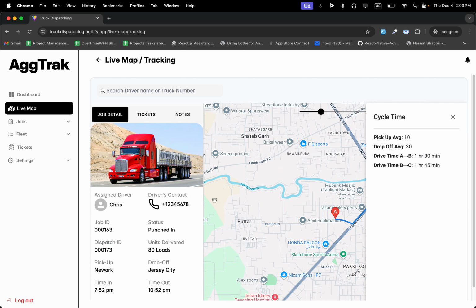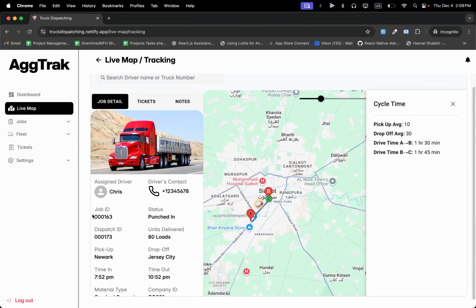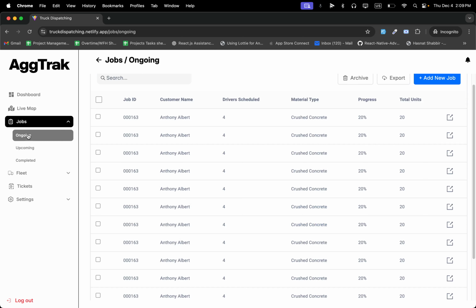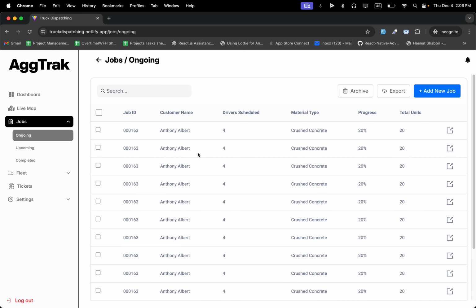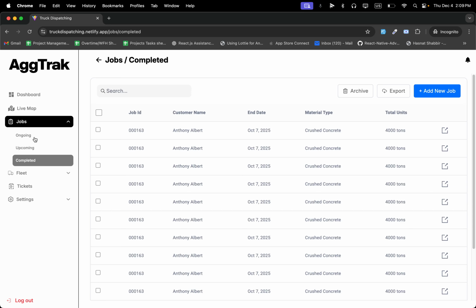You can check details of jobs, job details, job triggers, notes. You can edit notes here. Jobs, ongoing jobs. Here are our ongoing jobs, upcoming jobs, and completed jobs.